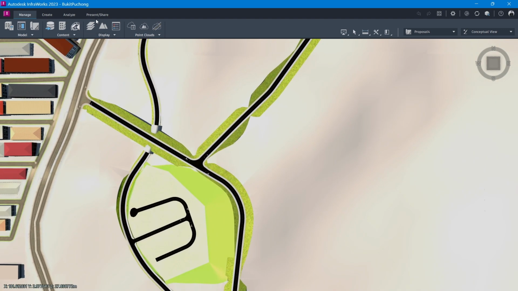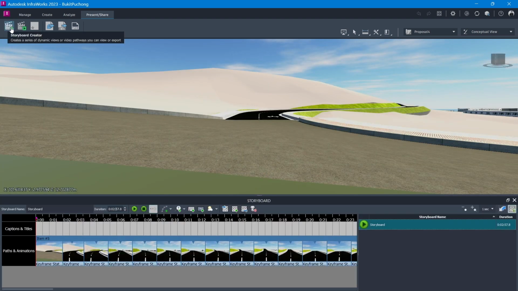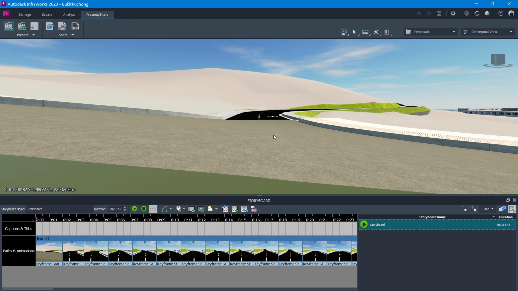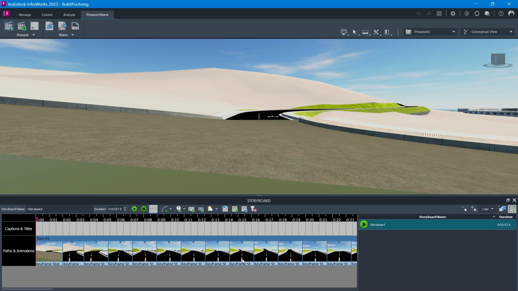Even here we have the present and share tab, and we have a storyboard creator. Let me see a little bit here. We can present something like this. I created it previously, just drag and drop, or maybe you can add some more keyframes.